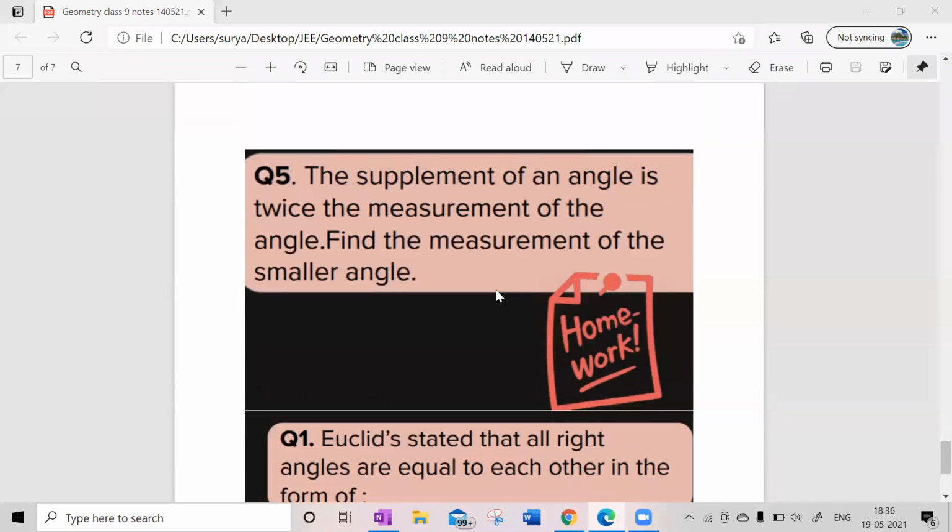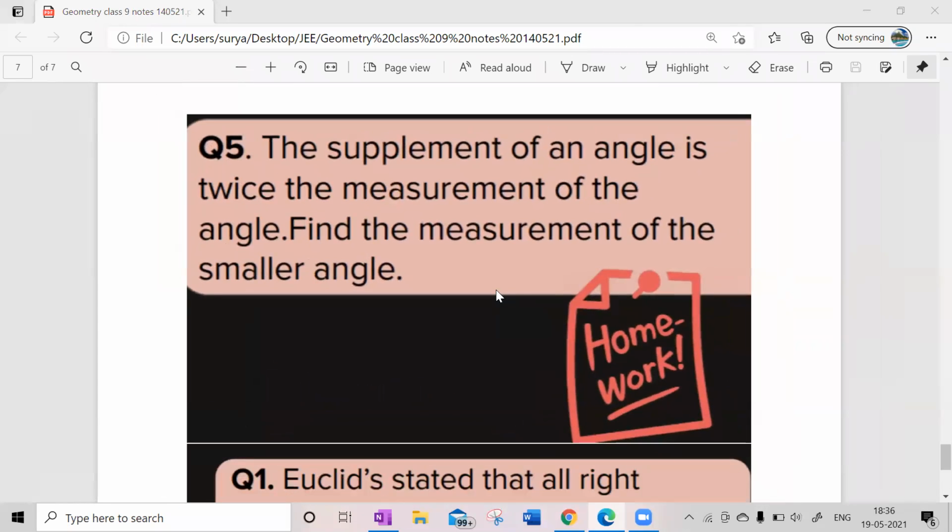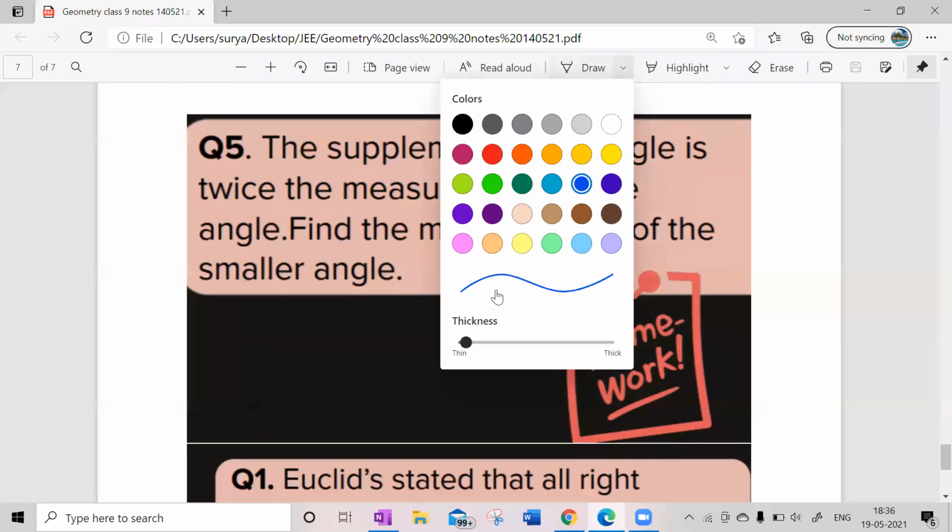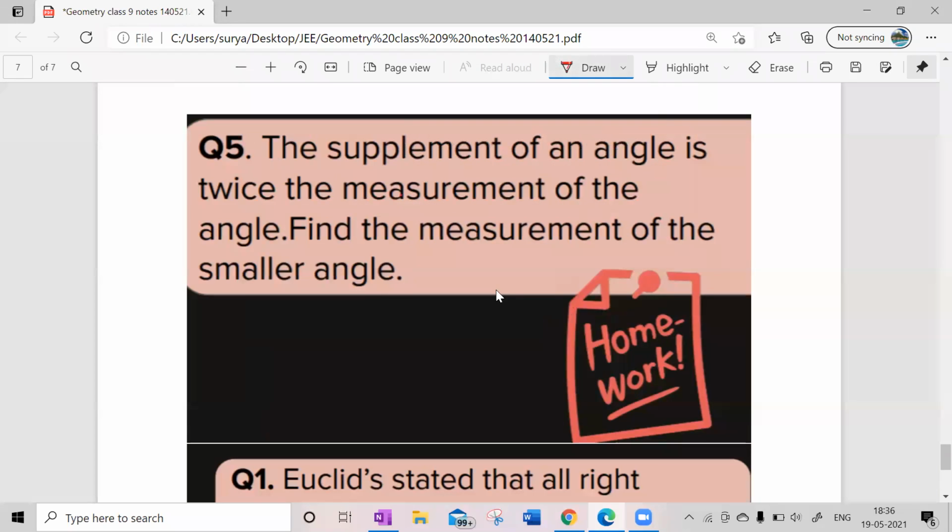Tell me now, what is the answer for this question? Sir, 120 degrees. Sir, x is equal to 60 degrees and the supplement angle is equal to 120 degrees. Yes, great. Look at this here. Supplementary angles means the sum of two angles is equal to 180. The supplement of an angle is twice the measurement of the other. So let us say the first one is x.